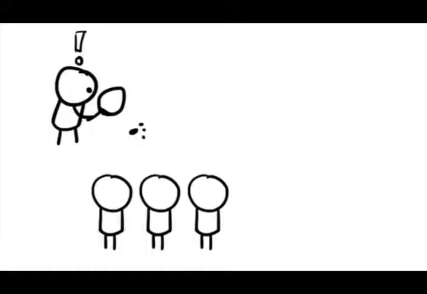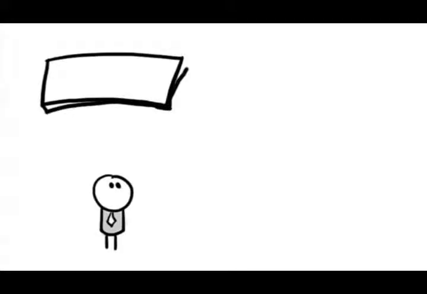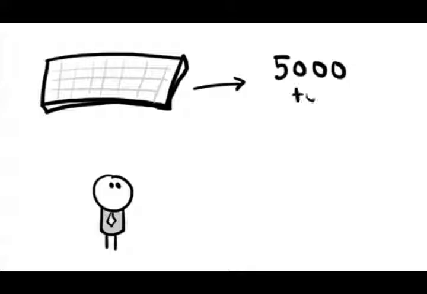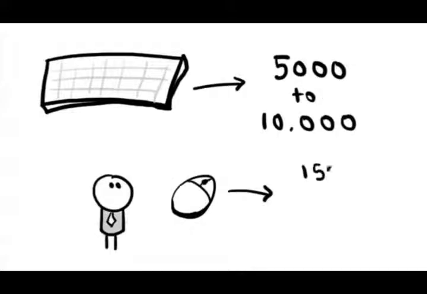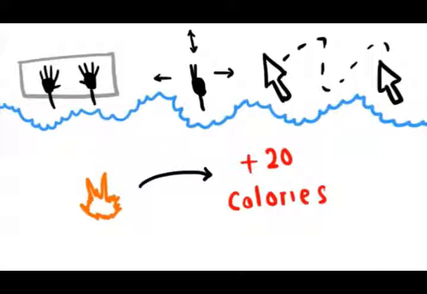However, depending on who you are or what you do, your totals per day will change. But it's been found that on average, office workers type about 5,000 to 10,000 keystrokes every day, and they click a mouse about 1,500 to 3,000 times a day. Typing, scrolling, and moving the mouse burns about 20 more calories an hour than just doing nothing.